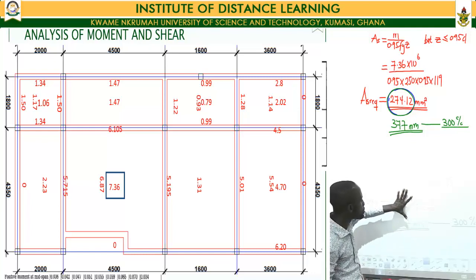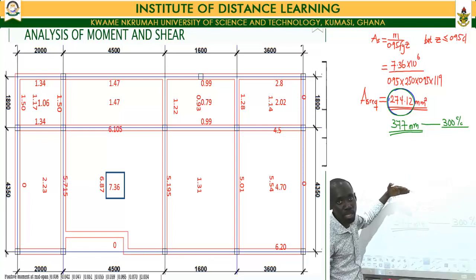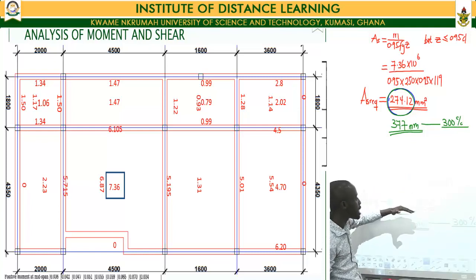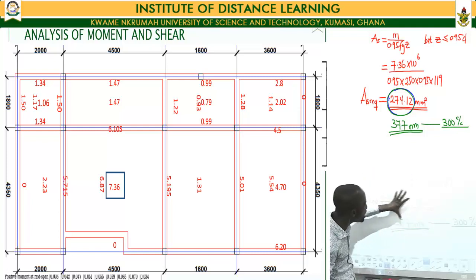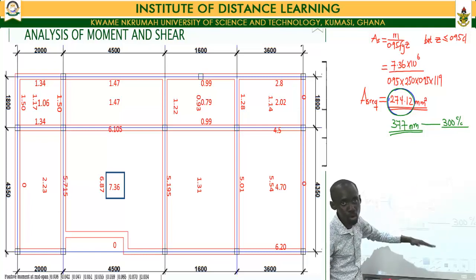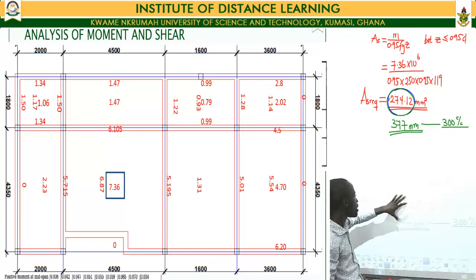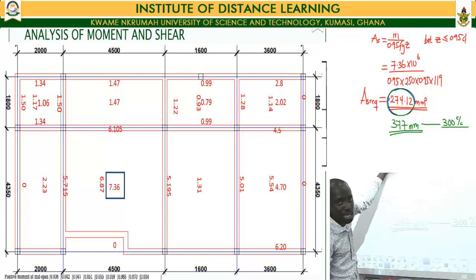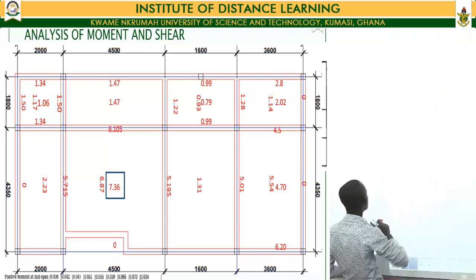So then you pick an area which is very close to the ones that we've calculated for, but higher than whatever we've calculated for. Because if you pick one which is lower, it means that you are defeating the whole process of the design that you went through. Why do you design and come out with a minimum required reinforcement and choose something lower than that? So you choose something which is close to the minimum required, but a bit higher. Whichever area that you choose becomes the area of reinforcement that you are providing.